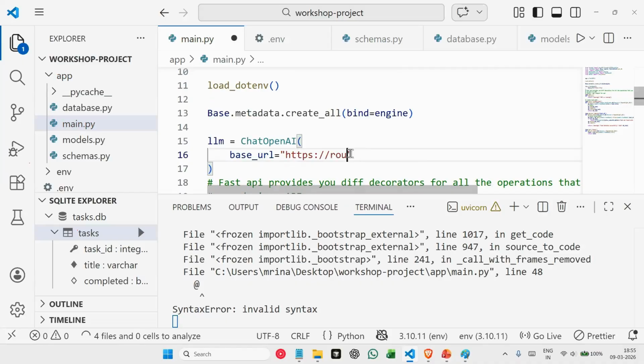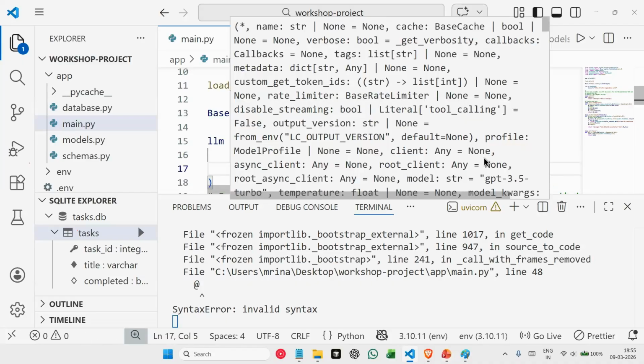We are using Hugging Face router for everything, for communicating with our AI model. So we are passing the URL for that router, which will be router.huggingface.co/v1. And we'll also pass our API key, which we have saved in our environment variable here.